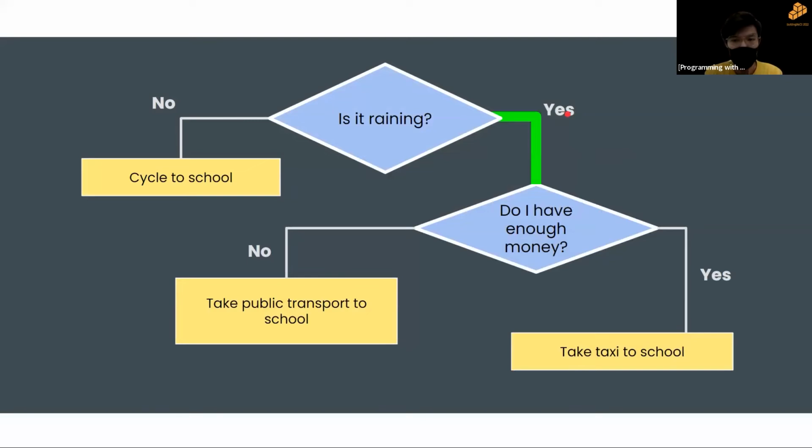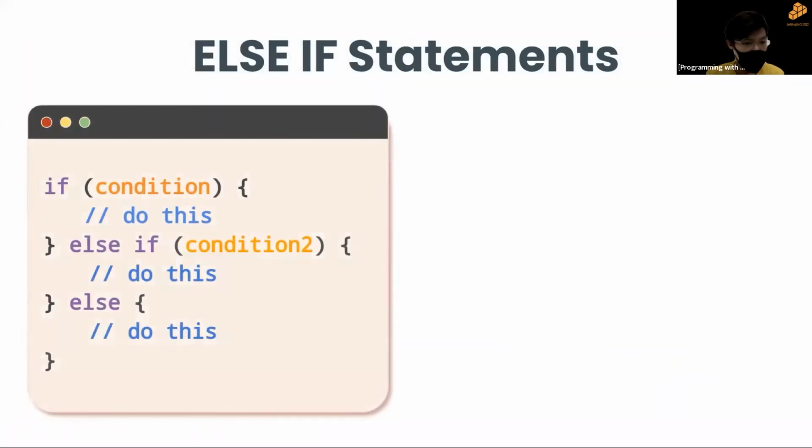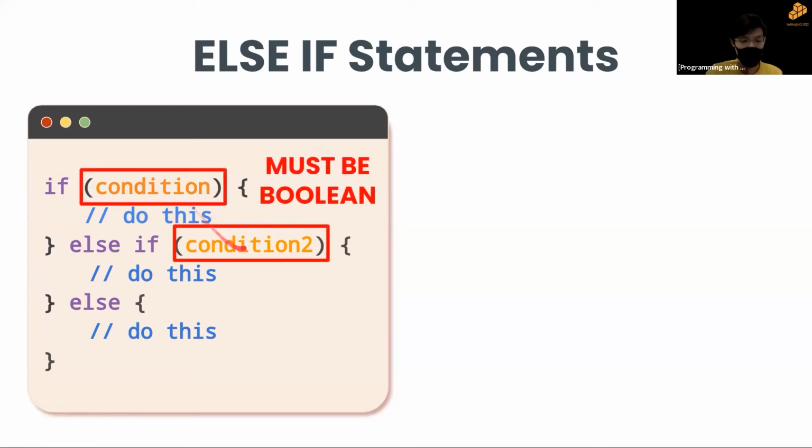So in methods like this, we can't just simply use if else anymore, right? Now we have to use something called else if statements. So this is a basic syntax. Similarly, there is still the if at the start and else at the end, just that we add this new else if in between, right? With these two conditions being Boolean, right?